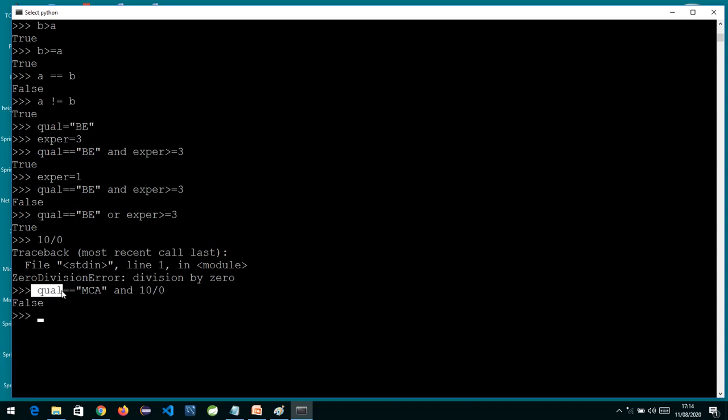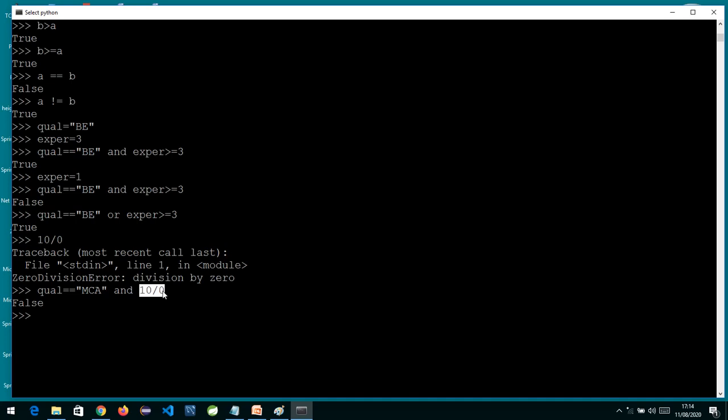Why? Because you have written qualification is equal to MCA. This condition is false, so immediately it gave you the output as false. It didn't go over there and check the condition. Okay, so AND operator, OR operator, these are smart enough operators. Depending upon the first, it will take a call whether it has to go and check the second condition.